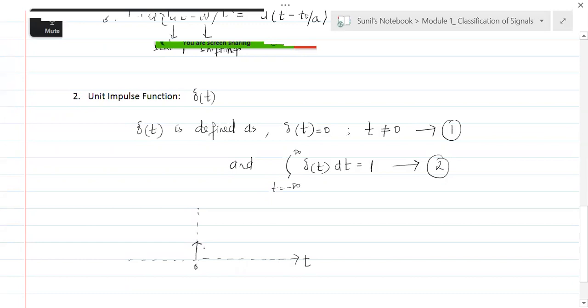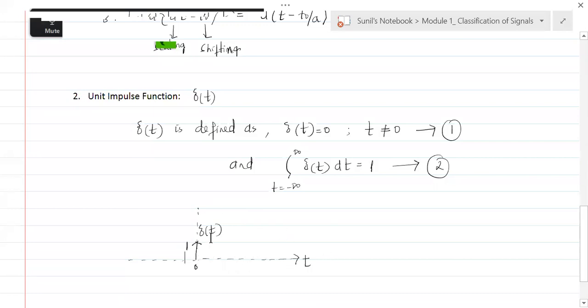So this is delta of t, and there is a 1 here. Okay, so this is how delta of t looks like. Now you can ask me, what is delta of t? We understand that delta of t is 0 for t not equal to 0. For t equal to -1, -2, -3, it's all zeros. For t equal to 1, 2, 3, 4 up to infinity, it's all zeros.